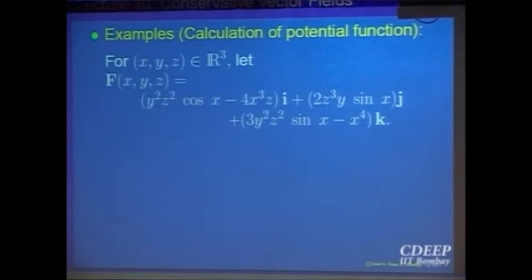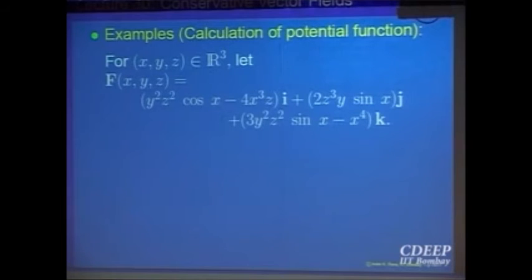One way of checking that it is conservative or not is to find its curl and check that it comes out to be 0. But if you want to find the potential also, checking it is conservative will not be a problem, probably saying that the curl is equal to 0 and the domain is simply connected. But if I want to find that potential function also, then I have to do some work now.